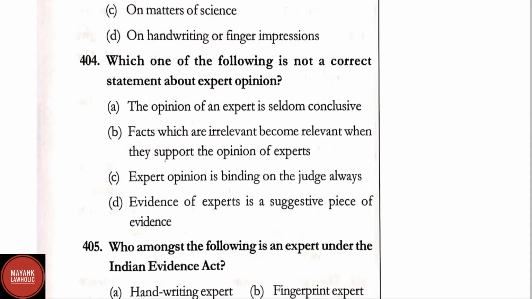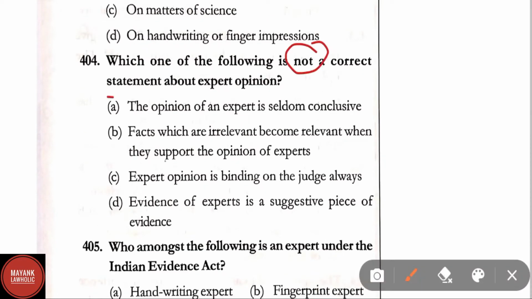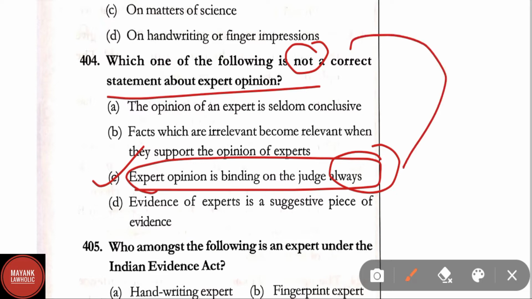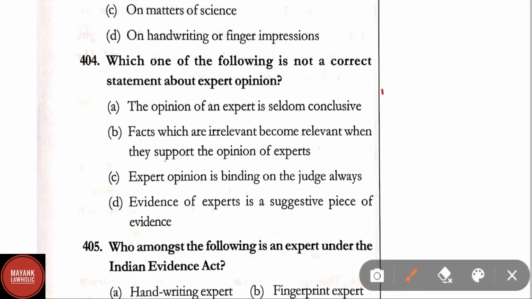Question number 404. Which one of the following is not a correct statement about expert opinion? Here the correct answer is option C: expert opinion is binding on the judge always. It is not always binding on the judge, therefore it is not correct, therefore it will be the right answer. Whereas the other options are right: the opinion of an expert is seldom conclusive is right. Facts which are irrelevant become relevant when they support the opinion of experts is also right. Evidence of experts is a suggestive piece of evidence is also right. Only option C is incorrect, therefore it will be the right answer.